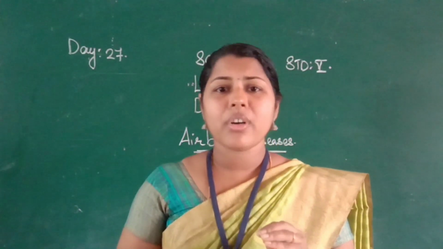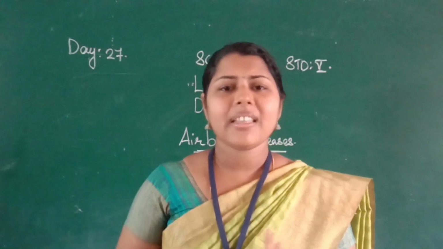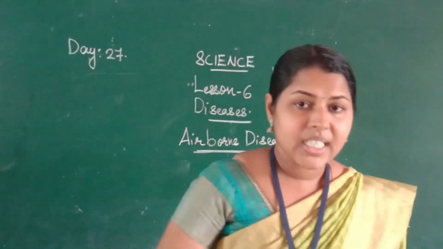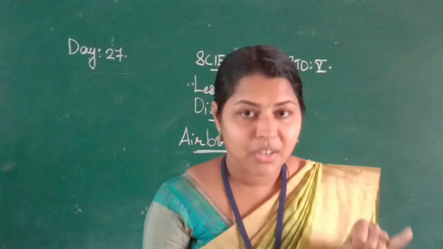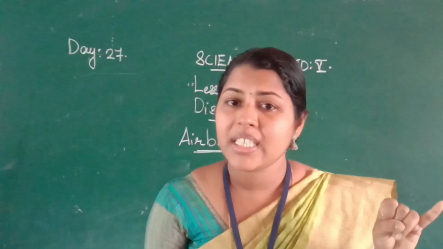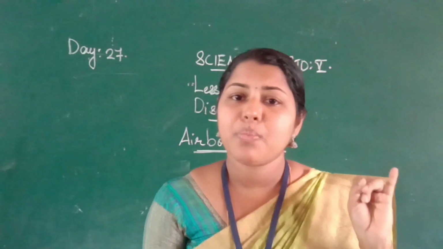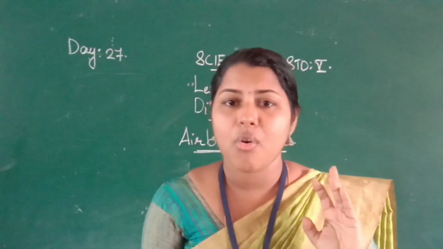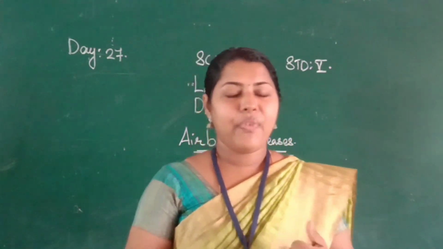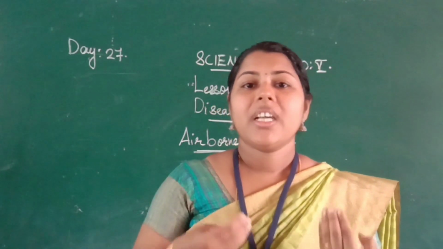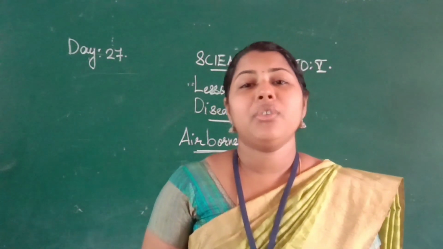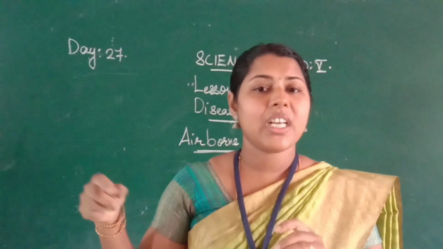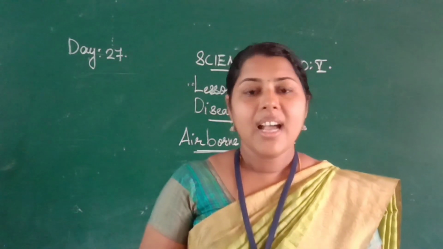So this is an airborne disease and it is spread through the air. That's why they are kept in a separate ward. The first disease we studied is tuberculosis, an example of an airborne disease. It spreads through air and also through direct contact with the victim. The symptoms are continuous cough and blood in the sputum, and separate wards are available for these patients in hospitals.